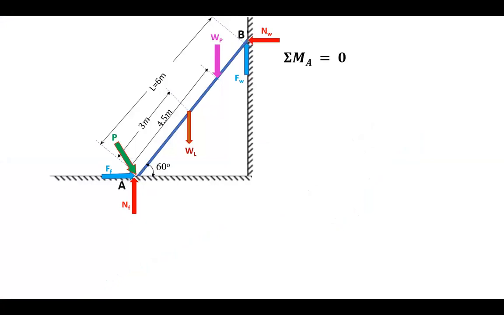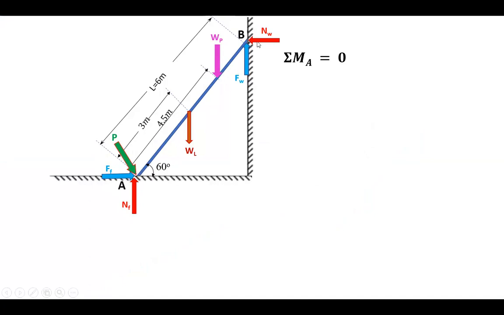Now let us consider sigma Ma equal to 0, and as we discussed in the previous problem, since Nf, Ff, and P are acting through the point A, actually you can consider the moment about any point equal to 0, either A or B, but it is advised to consider sigma M about A equal to 0, because the moments due to three forces will become 0.